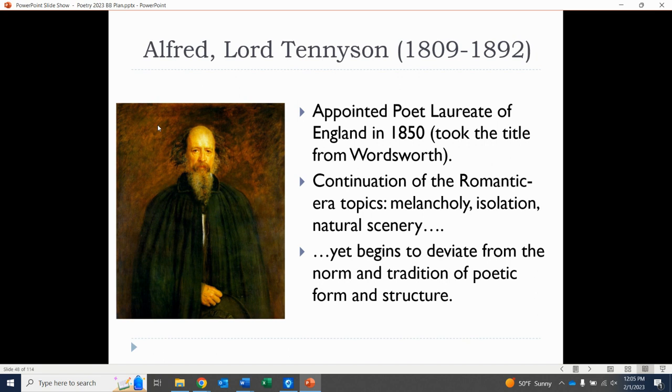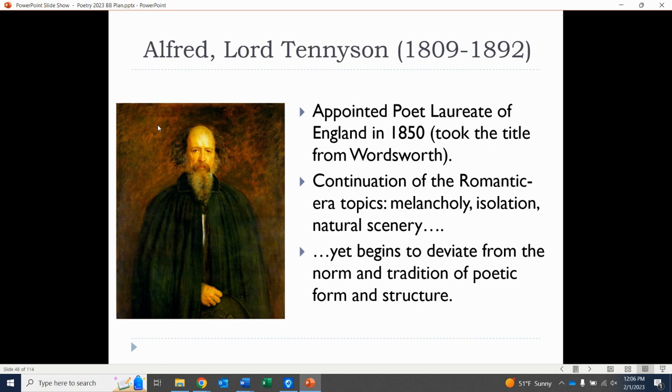And he does have a continuation of a lot of the Romantic era topics. He's into the natural world. He's really into the ocean and the sea. This is during the time when Britain has this great naval fleet and everything. But there's also this element of melancholy, of isolation going on. There's always a little bit of some elegiac aspect to it, a sadness, I feel like, at least in a lot of his poems. But he's great. He's definitely one of my favorite poets of the 19th century.